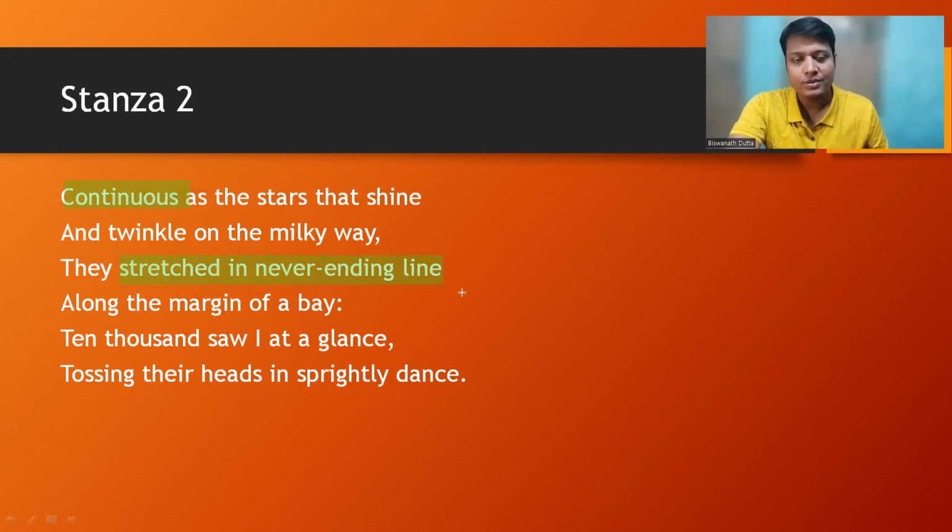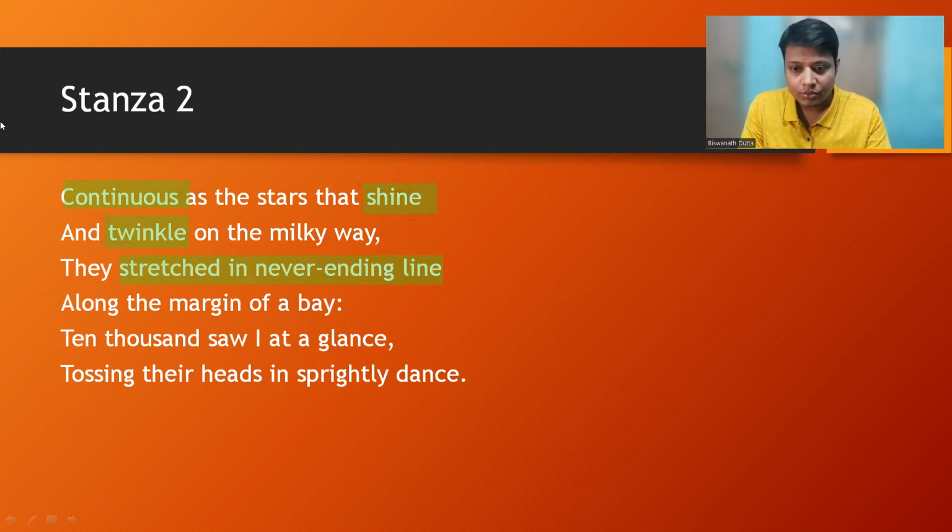This is the first point of similarity because the daffodils grown there are numerous. You can't count them. So when the poet looks at the vast stretch of daffodils, there are so many daffodils, he even can't count them. It appears just like the constellation of stars. And the second point of similarity is shining and twinkling. As you have read the rhyme, twinkle, twinkle, little star. So here the daffodils are also twinkling like stars in the sky.